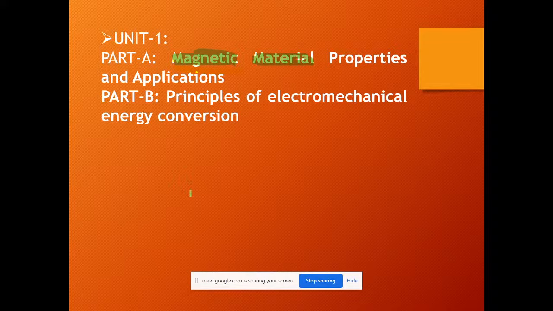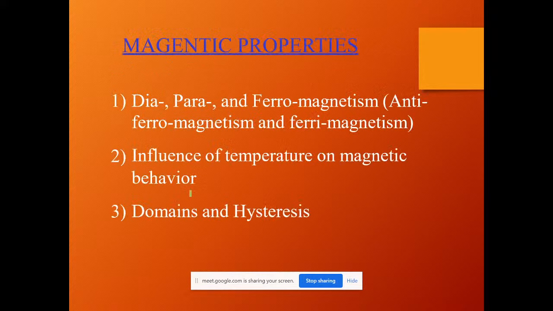If the term force exists in the physical sense, then there is a contact between the materials. But in magnetism, there is no physical contact between the materials, even though we can see force. That is a special criterion why we learn much about these magnetic materials. Let me go into detail. In this lecture, you are going to see the magnetic properties of the materials. Let me give a glance idea of this.